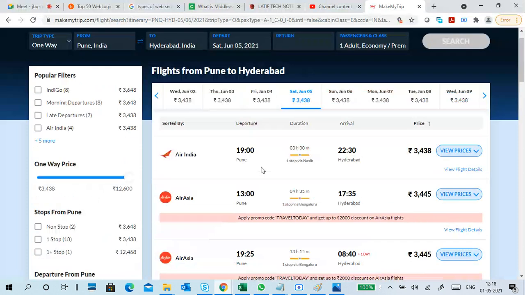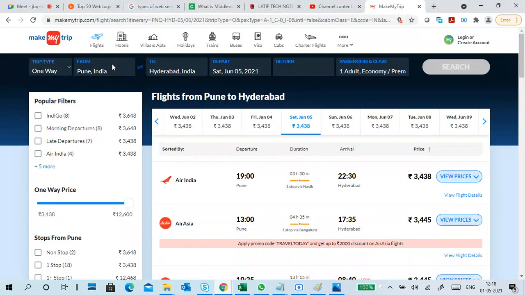Just for example, here I put a query, Pune to Hyderabad travel on a Saturday, and I click on search. Automatically, the application understands the user's source, destination and date. It will create a query, and the query goes to the database. The database gives the information to the application. The application takes the information from the database and puts it in a page, and you will get a response of that page here like this.